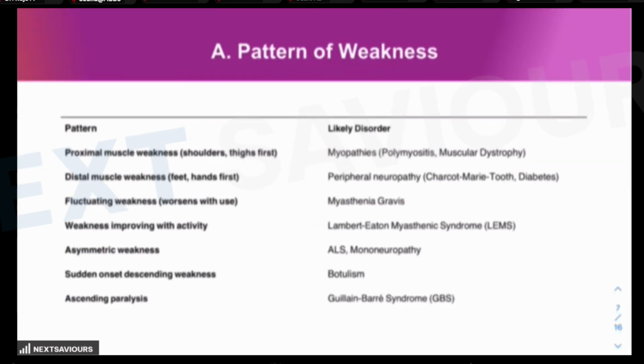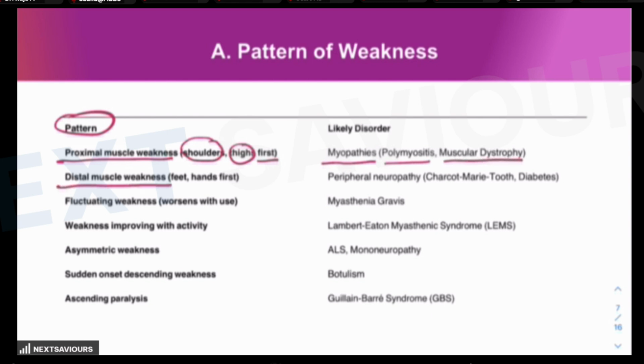So these are the neuromuscular examination findings which are provided. It is extremely important for you to know the pattern of weakness observed in these neuromuscular disorders. Proximal muscle weakness, meaning shoulders or thighs first, is a feature of myopathies like polymyositis or muscular dystrophies. But distal muscle weakness, meaning feet or hands first, is a feature of peripheral neuropathy like Charcot-Marie-Tooth disease or diabetes. Fluctuating weakness, where there is worsening with use, is essentially a feature of myasthenia gravis that you are already aware of.